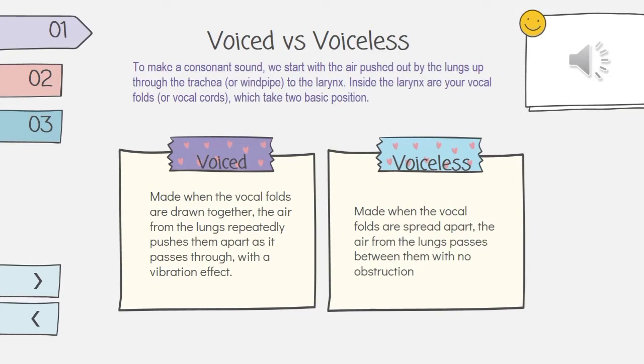Voiced and voiceless. To make a consonant sound, we start with the air pushed out by the lungs up to the trachea to the larynx. Inside the larynx are our vocal folds, which take two basic positions. Voiced is made when the vocal folds are drawn together. The air from the lungs repeatedly pushes them apart as it passes through with a vibration effect. While voiceless is made when the vocal folds are spread apart, the air from the lungs passes between them with no obstruction.